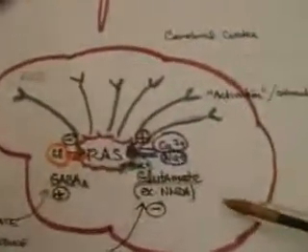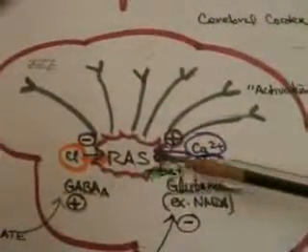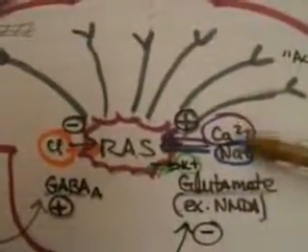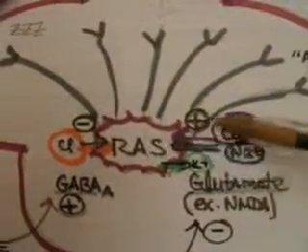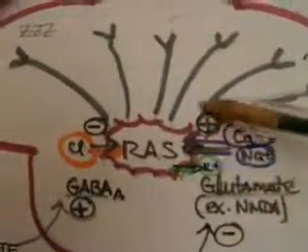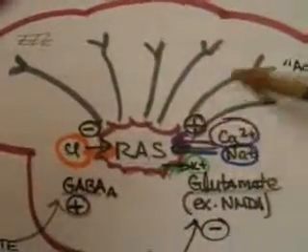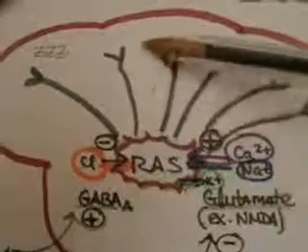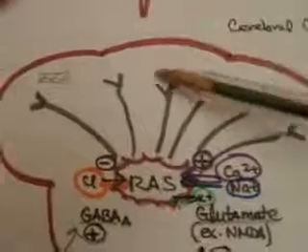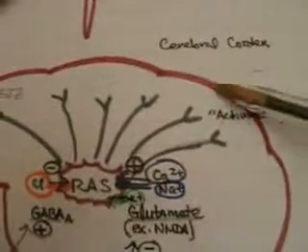Versus glutamate as a neurotransmitter that stimulates the glutamate receptors, for example, the NMDA receptors, and therefore allows the entry of calcium and sodium within the cell, passing through the cell membrane, that stimulates the neurons that are coming off the reticular activating system. Therefore this diffuse spread of neurons going to the cerebral cortex will generate an excitatory effect on the cerebral cortex and therefore create an arousal effect or an activation of the central nervous system.